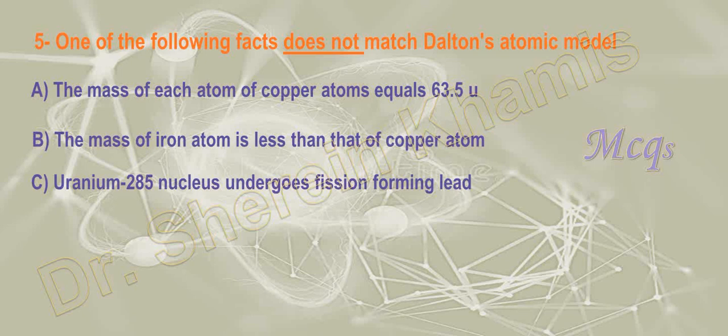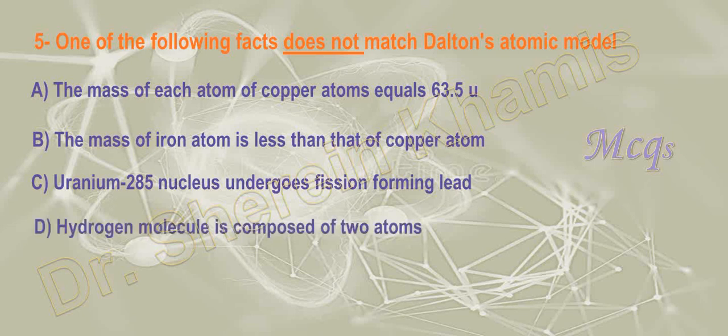Dalton doesn't mention any point according to radioactive elements. So we have uranium, and uranium makes a fission and decomposes into different simple elements, making lead at first. So no mention for the radioactive element.